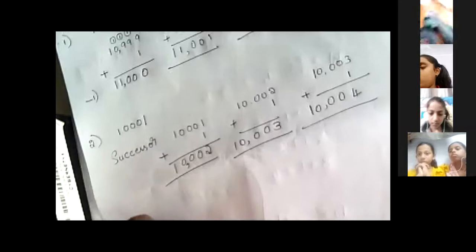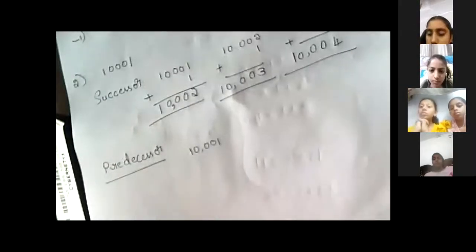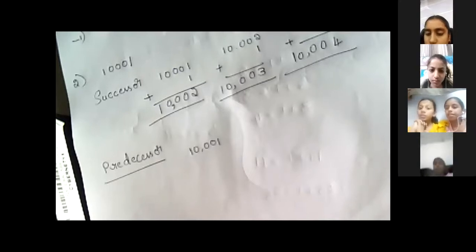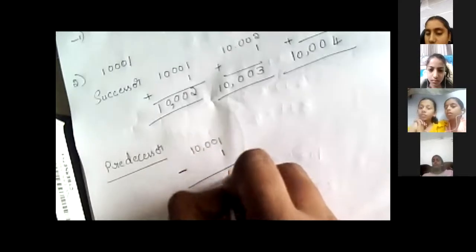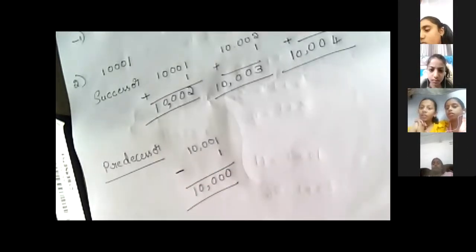Now we will write the predecessor for the same number. We take the same number, 10,001, and to write its predecessor we have to subtract 1. If we subtract 1 from 1, we get 0, so the predecessor of 10,001 is 10,000.